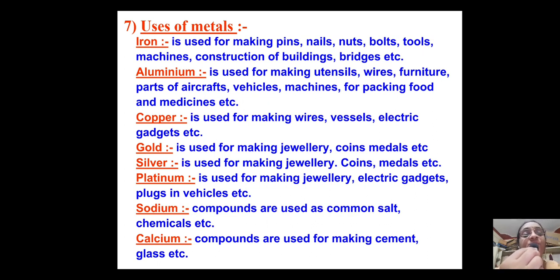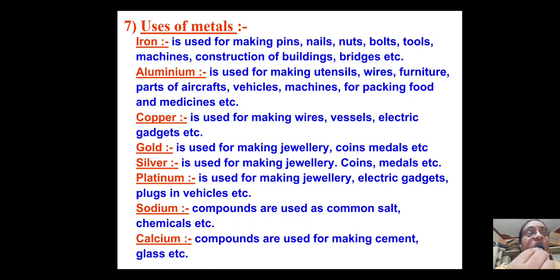Why do we prefer copper for making wires? Because copper is one of the metals which can conduct electricity and heat very well relative to other metals. So, when that is the advantage, wires have to be made of copper, because it's a choice metal now. Similarly, copper vessels, you can ask your mom, cook quickly, because it is a very good conductor of heat. So, copper vessels have been used in the past also.